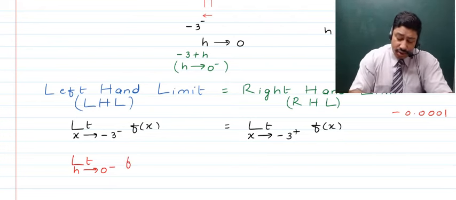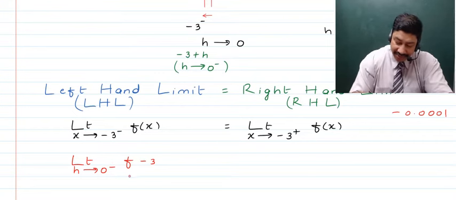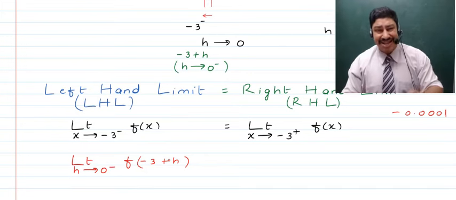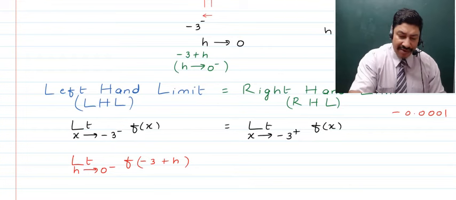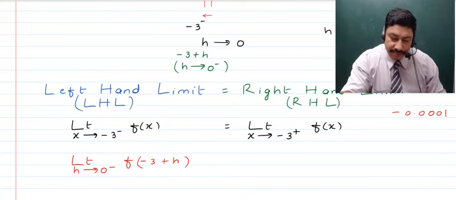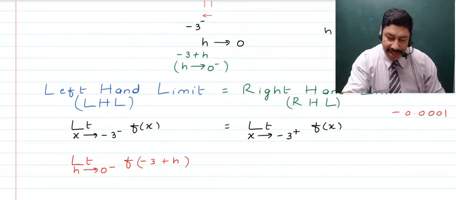Now we'll talk about the function also in terms of h, as now we can bring in this constant, minus 3 plus h, right? So in place of x now we have a different value. Now what is that value? I want to write that with a special ink, and that is what I'm searching. Yes, I've got it.